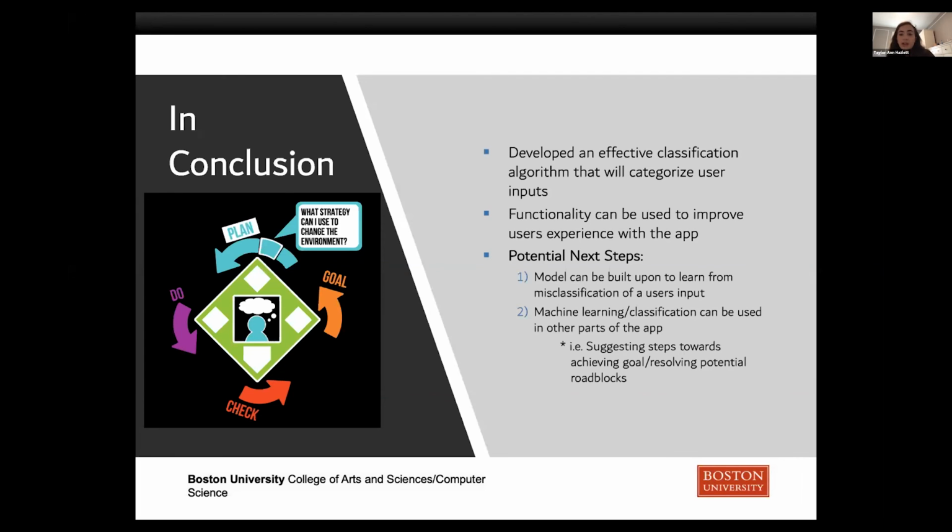So what this project leaves is a really good building block for a model that can be built to learn from misclassification of a user's input and for other integrations of machine learning in the application, such as suggesting steps towards achieving goals or resolving potential roadblocks that might not be included as hard-coded suggestions in the app, but might have been previous inputs or successful attempts from other students who are using the app.